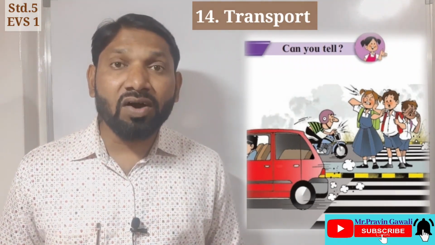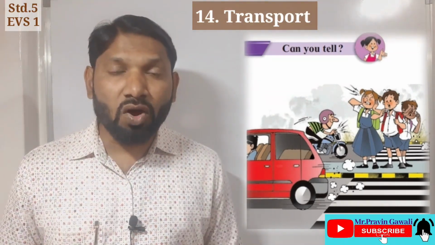So the first question is, where have the children stopped? Yes, student, what do you see? Where have the children stopped? Yes, definitely. The children have stopped on a signal. Now student, the next question: why have they stopped there?